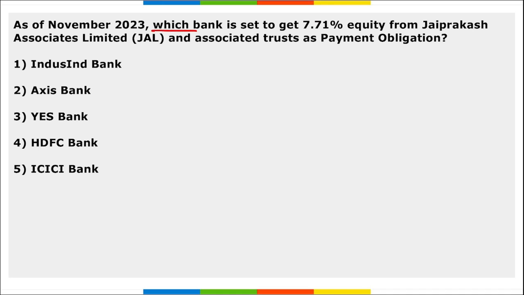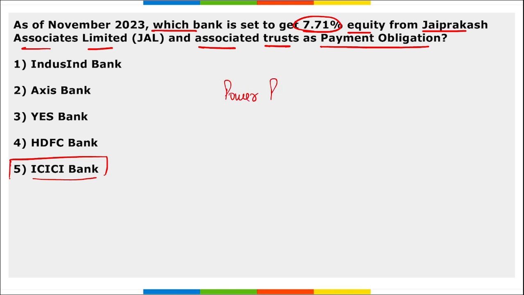Next, as of November, which bank is said to get 7.71% equity from Jayaprakash Associates Limited and Associated Trust as payment obligation? Which is it? It is ICICI Bank. Right. Then apart from this, tell me, recently the Power Pavilion was inaugurated where? It was inaugurated in New Delhi.